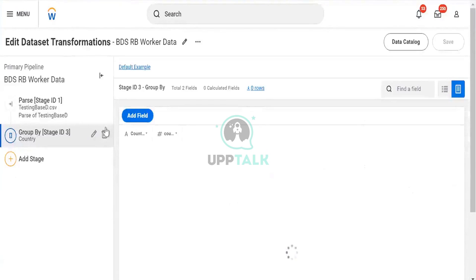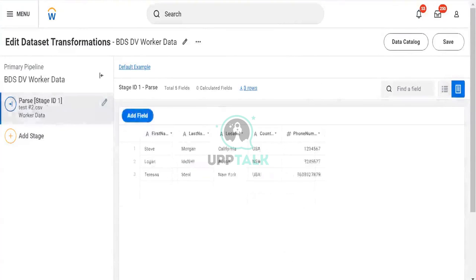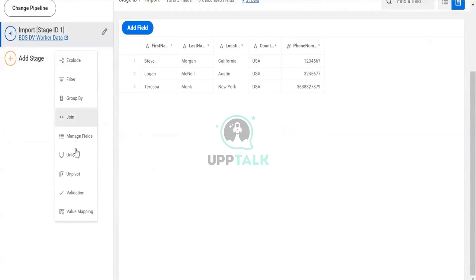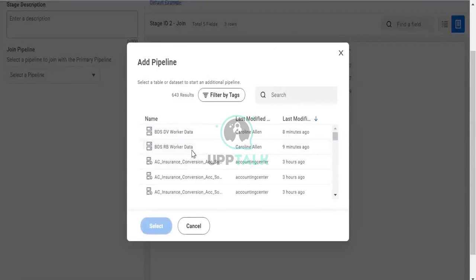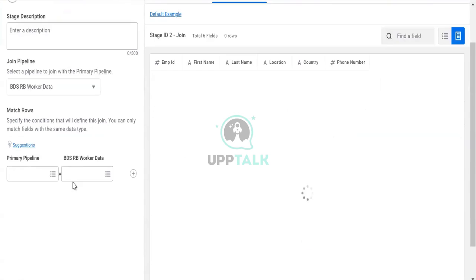Country. When I do it again, in here, go to cancel. Join pipeline here. Here it will ask me for the comparison. You can see B is DB worker data and buys are this data. I will be able to combine it.